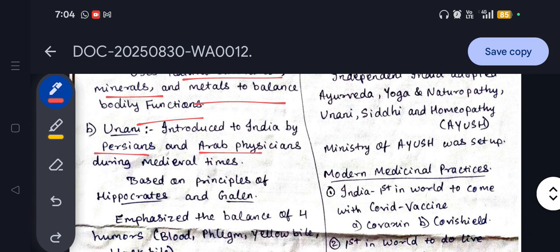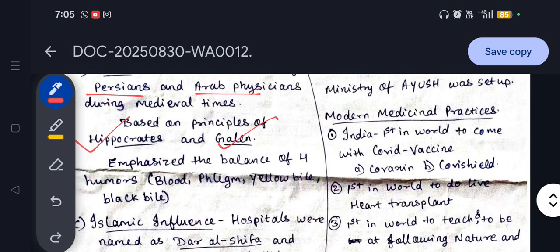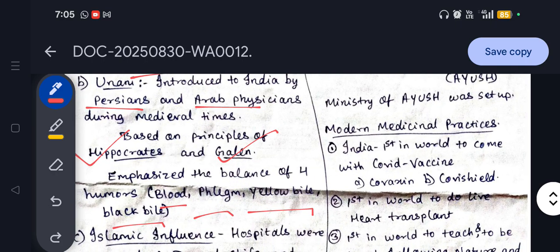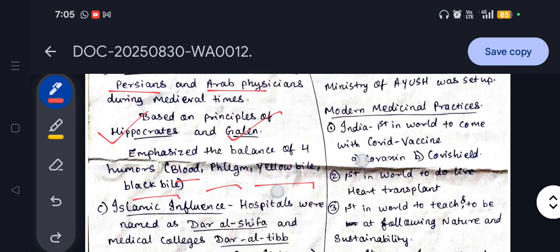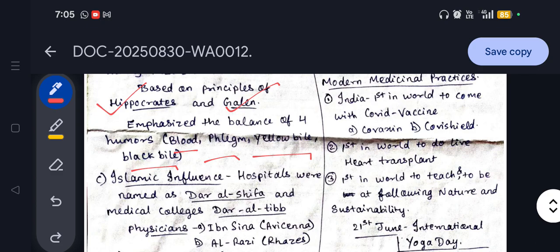The two common, prominent names under the Unani system were Hippocrates and Galen. It emphasized the balance of four humors: blood, phlegm, yellow bile and black bile. So the Unani system basically emphasized these important concepts. Under Islamic influence, the hospitals were named Dar al Shifa and the medical colleges were named Dar al Tib.